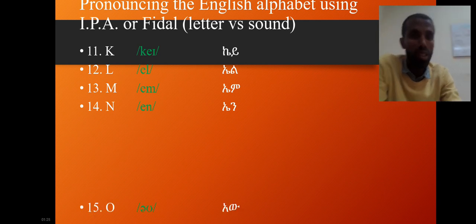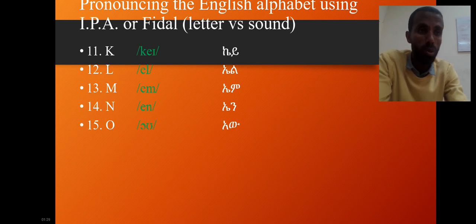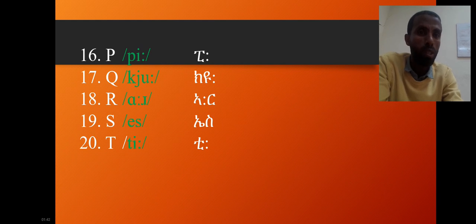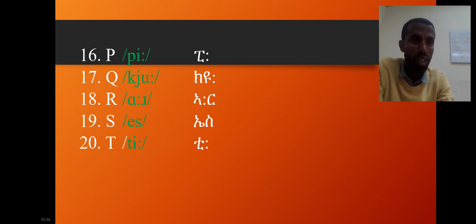But number 15 is not O as in the word, it should be pronounced as O. Number 16 is long P. Number 17 is Q, not Q with a W sound, but Q. Number 18 is the soft R. Number 19 is S. Number 20 is T, there is length.